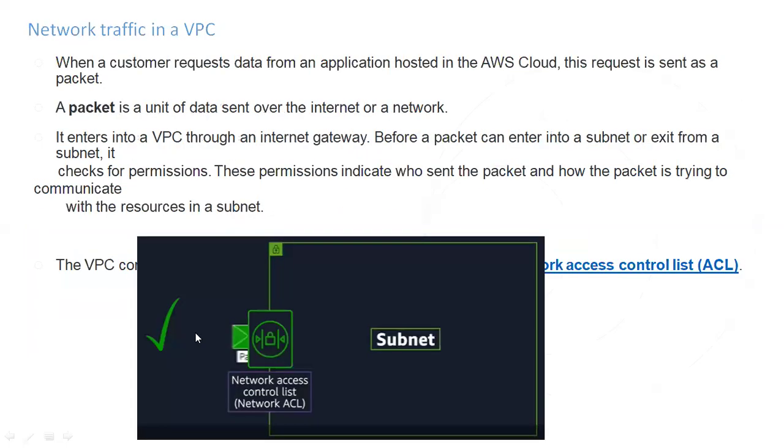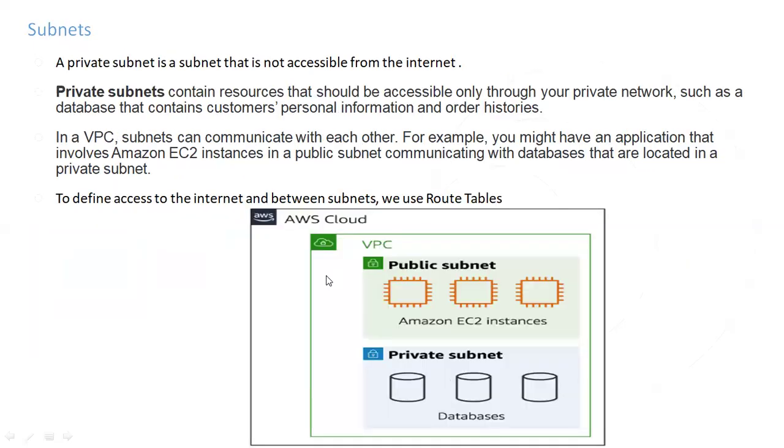So while you are learning VPC, remember this important point. First, we need to understand what a VPC is, and then we need to understand what a subnet is. There are several terminologies we will use, but first of all, there are two main terms we need to understand: what is a VPC and what is a subnet.